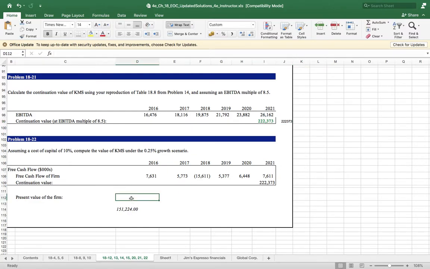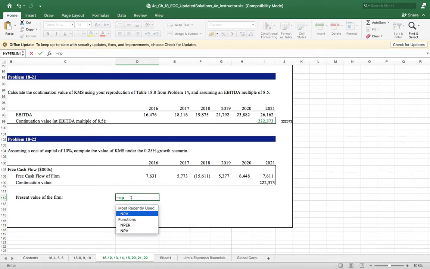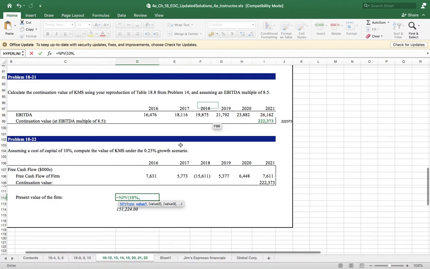Hope that is clear? Now let us calculate the NPV. The rate is 10%. Now the value. You see here different unusual values are there. The beginning value we never take, we add it at last. So we will leave the beginning value.